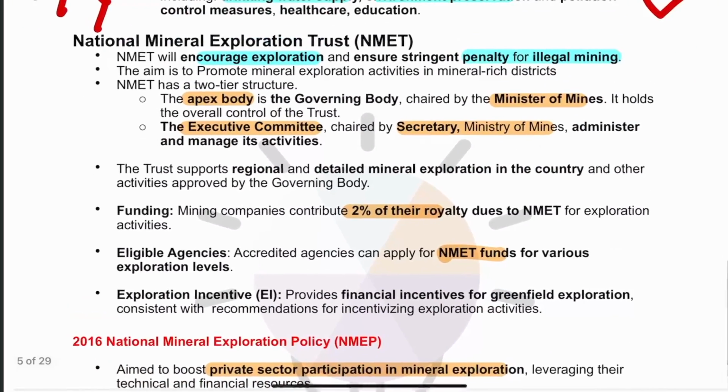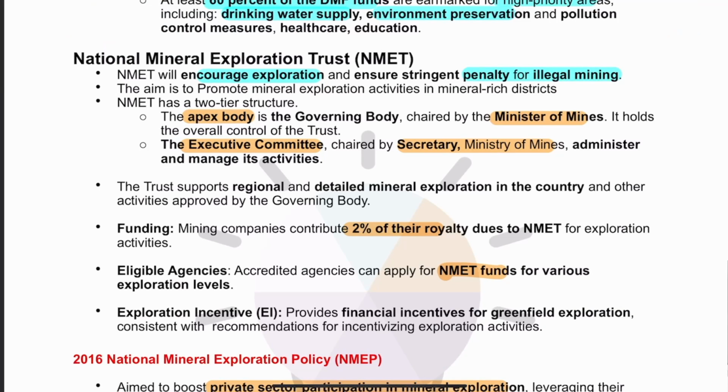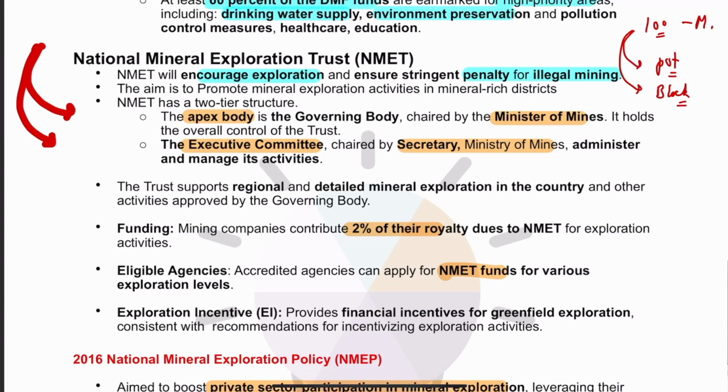The next change that came in this capacity was the National Mineral Exploration Trust, NMET. Now see this. Let's say there are 100 blocks of minerals where mining is going on. But there might also be many other potential sites, many other blocks where minerals can be there. So we need to constantly look out for new sites where minerals might be. This National Mineral Exploration Trust will explore new blocks where minerals are contained.